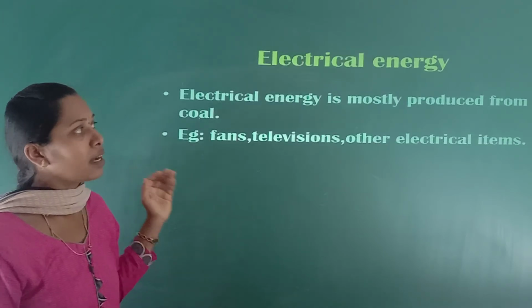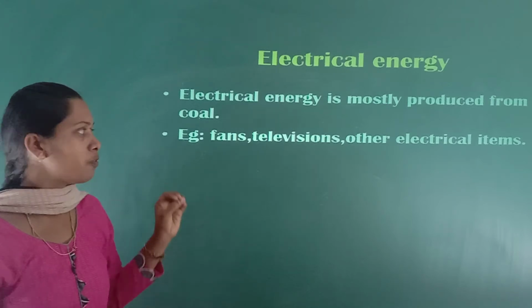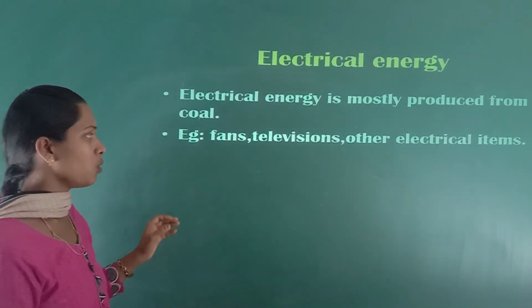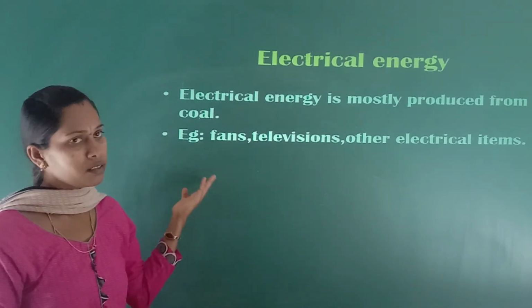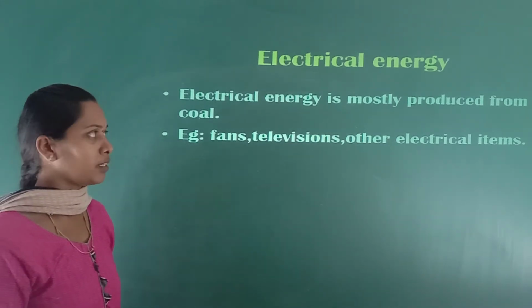So next one is electrical energy. Electrical energy is mostly produced from coal. Example, by using this electrical energy, fans, television and even other electrical items can be run.